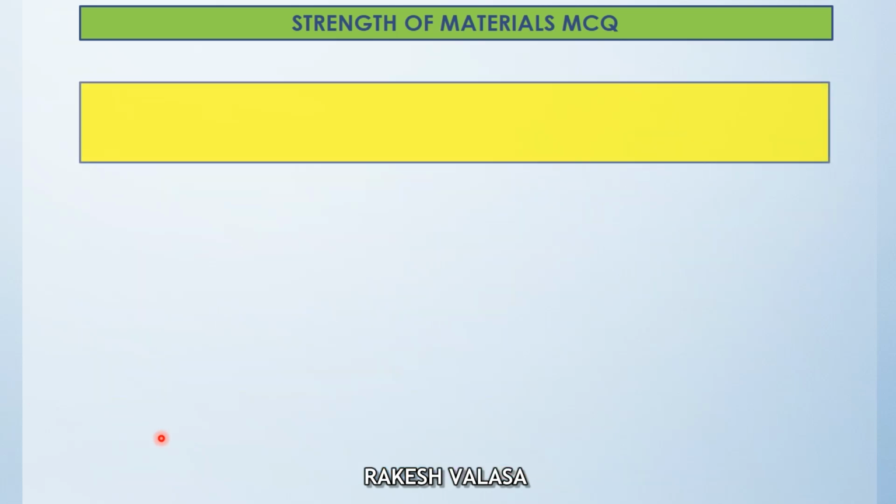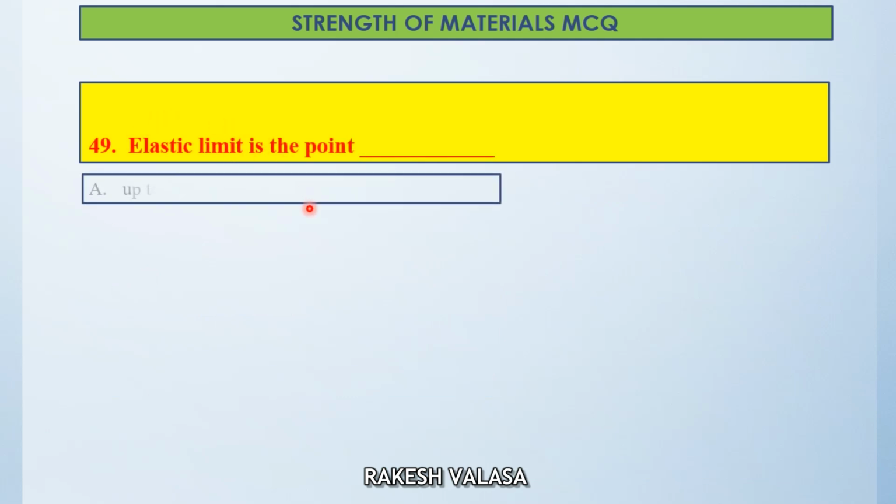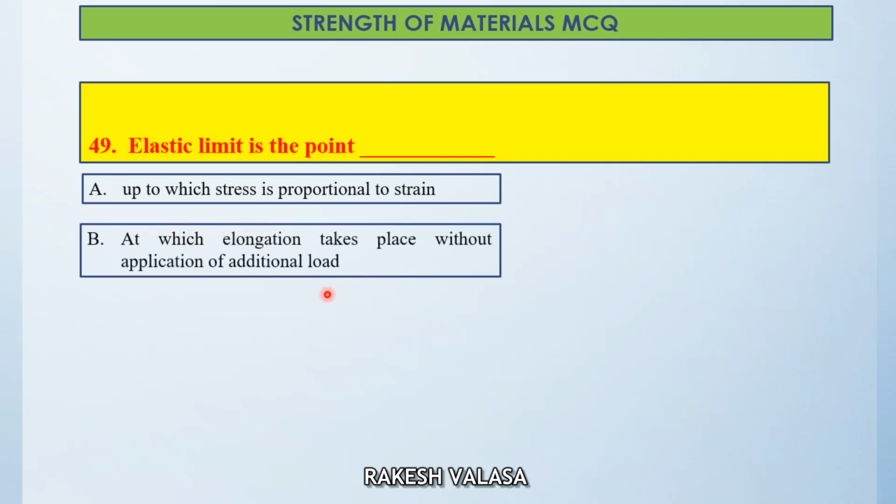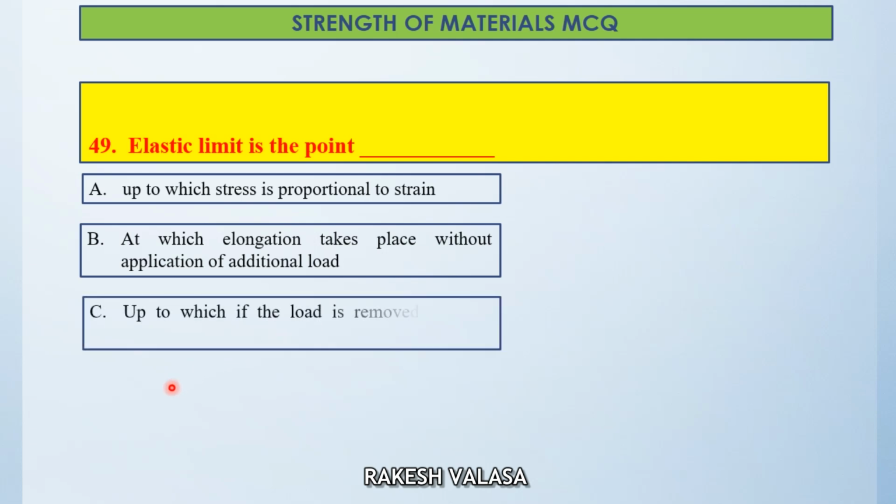Question number 49. Elastic limit is the point dash. Option A, up to which stress is proportional to strain. Option B, at which elongation takes place without application of additional load. Option C, up to which if the load is removed, original volume and shape are regained.